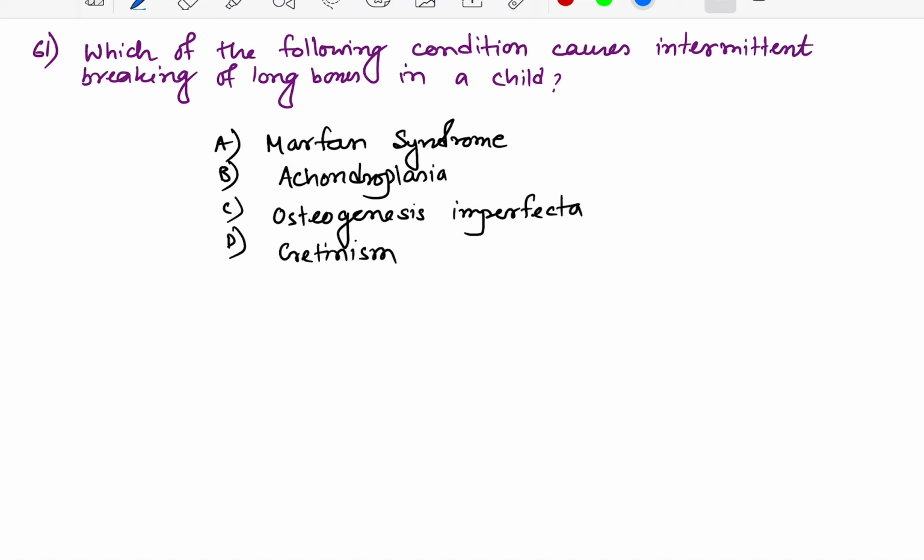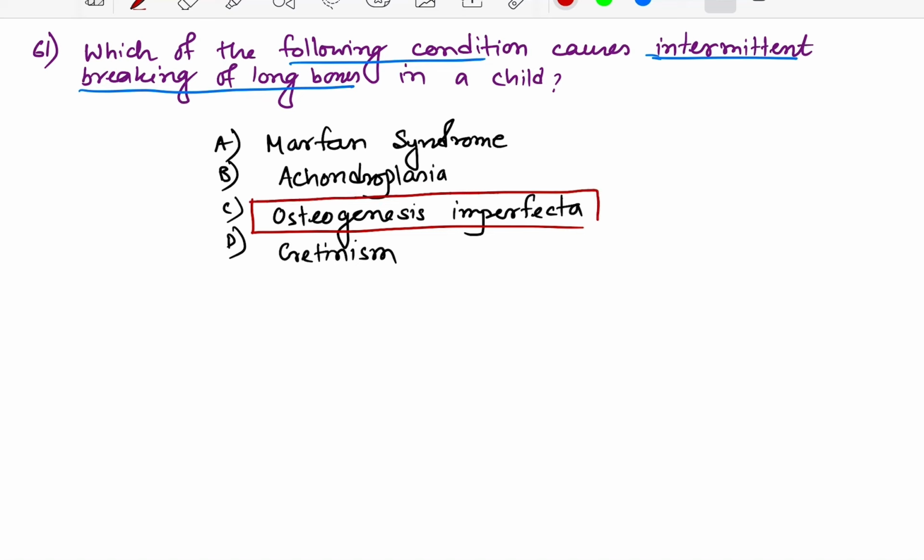So coming to question number 61, which of the following condition causes intermittent breaking of long bones in a child? This is a very typical presentation of osteogenesis imperfecta. This is due to collagen formation defect. So this disease can present with intermittent breaking of long bones, not Marfan syndrome. It presents with hyperflexivity of limbs, not achondroplasia and not cretinism.